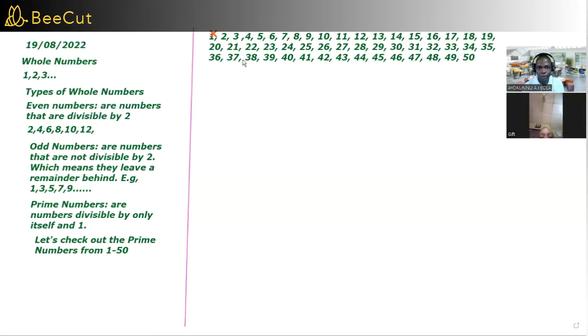So 2, let's consider 2. Is 2 a prime number? Yes, 2 is a prime number because apart from 1 and 2, no other number can divide 2. What about 3? Yes, 3 is a prime number, because only 1 and 3 can divide 3. So what about 4? Is 4 a prime number? No, because 2 can divide 4 apart from 1 and 4. Then, what about 5? Is 5 a prime number? Yes. What about 6? No.